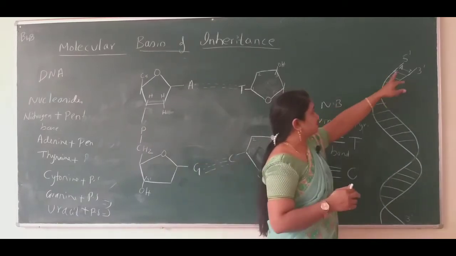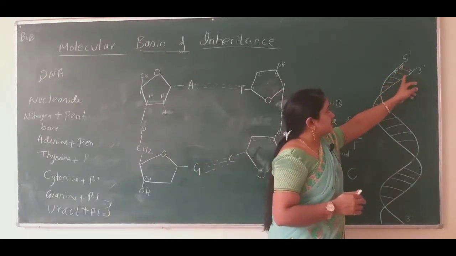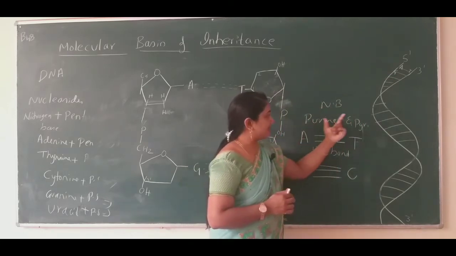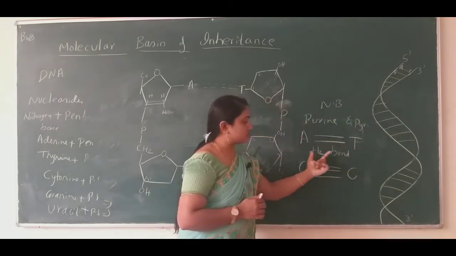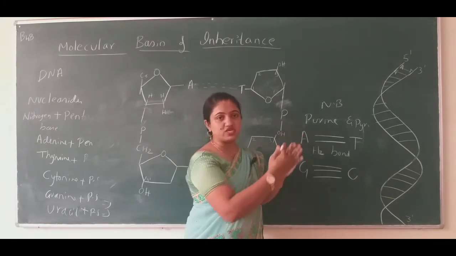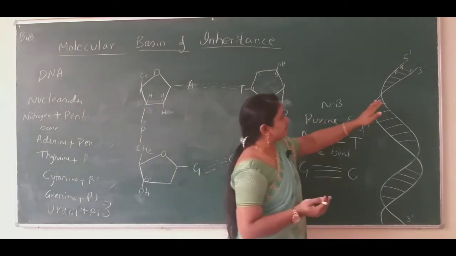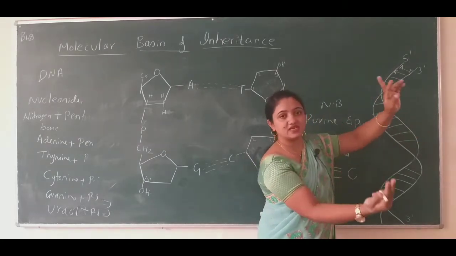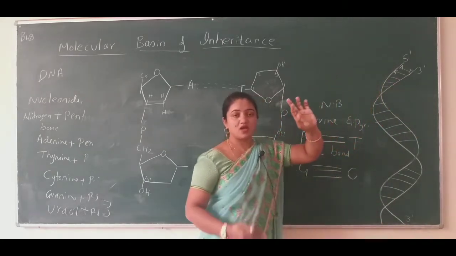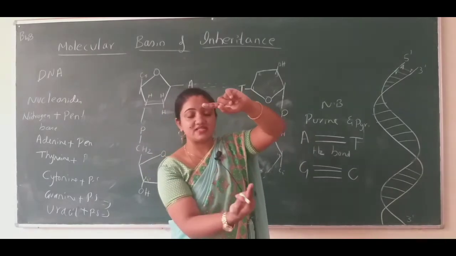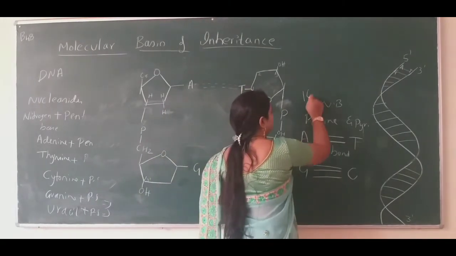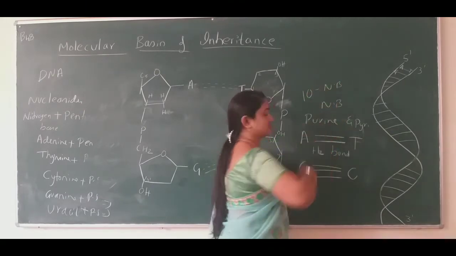So those base pairs are nothing but when the purines combine with pyrimidines by forming hydrogen bonds. If the DNA takes a complete 360 degree turn, it will have 10 nitrogen bases.